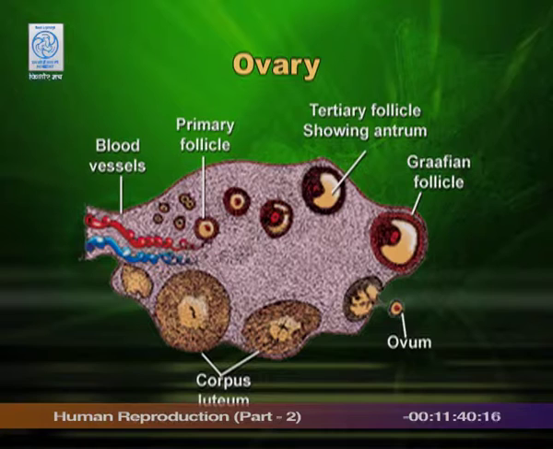Now, these ovarian follicles will be at various stages of growth. Some are immature, some are developing, and one or two may be fully developed. In a human female, when a baby is born, normally we produce one baby at a time.